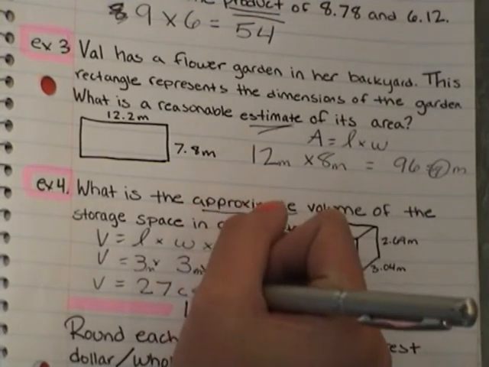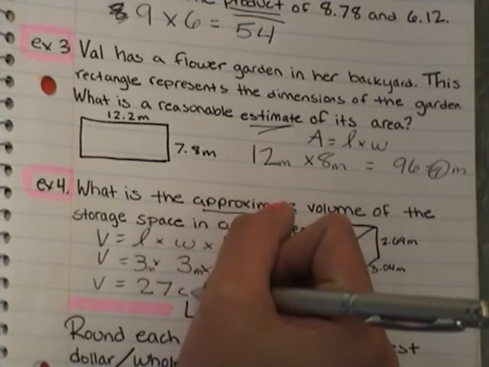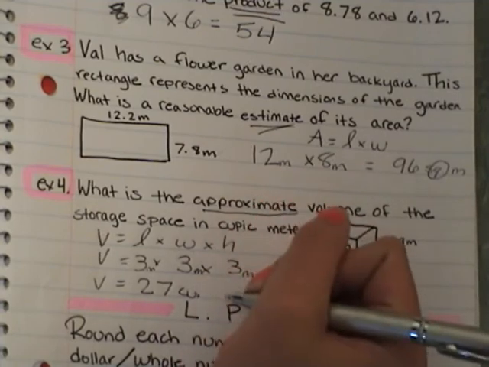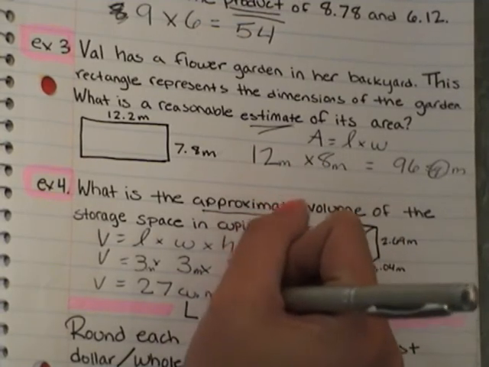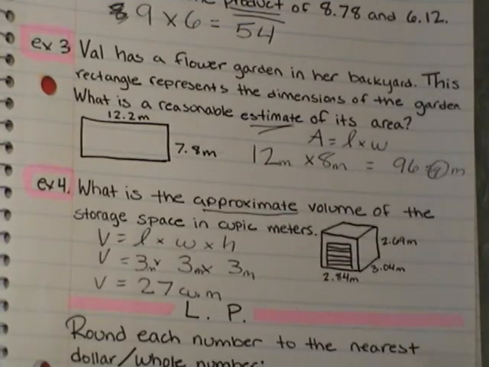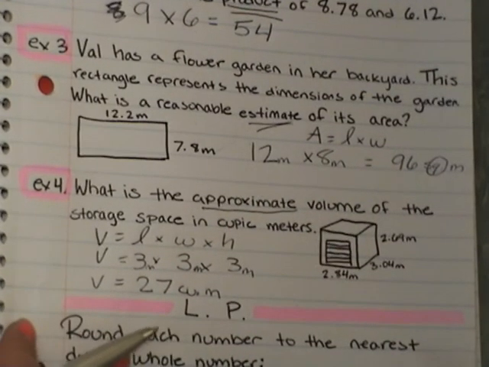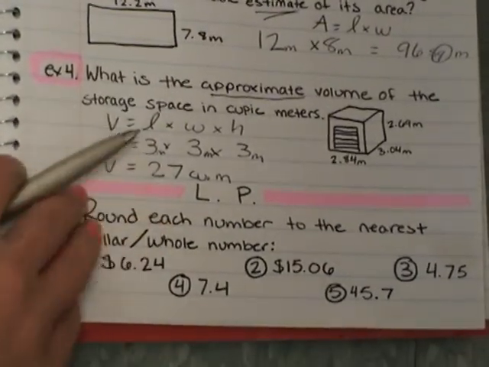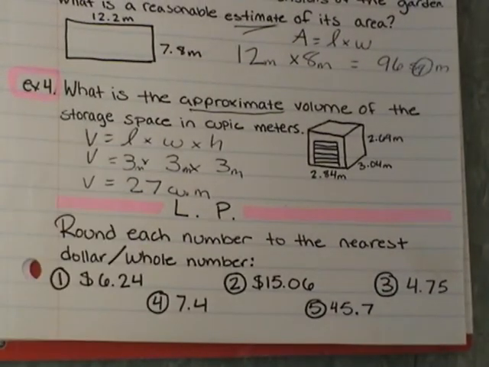27 cubic meters. Now we can use cu. I know some of you have asked if there's an abbreviation. Remember, we have just plain inches and feet and miles. Then we have square inches, square feet, and square miles. And this is cubic miles or inches or meters. All right, in your lesson practice, round each number to the nearest dollar or whole number.